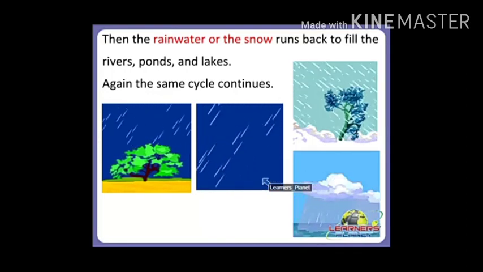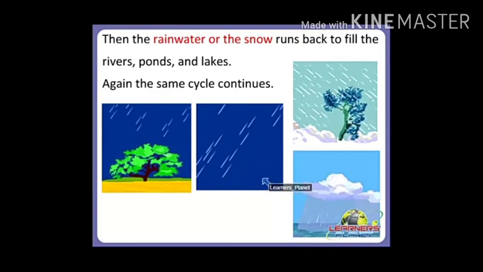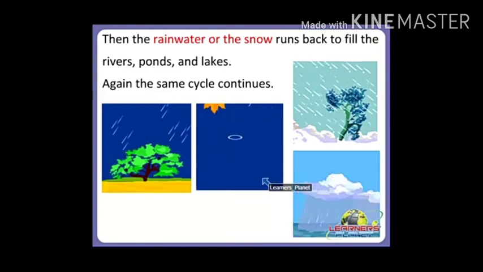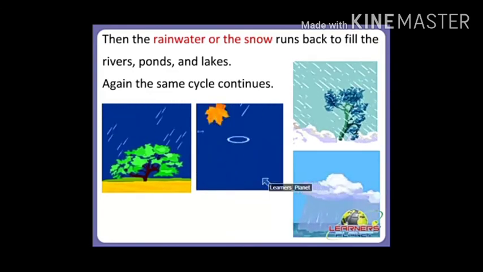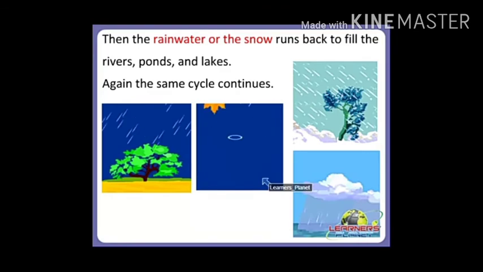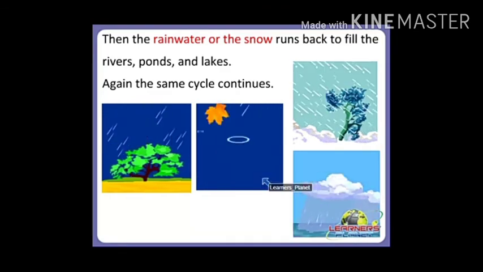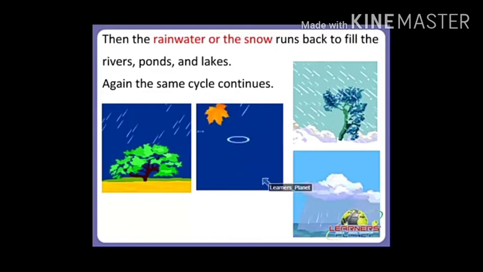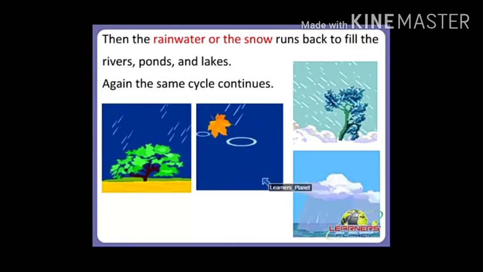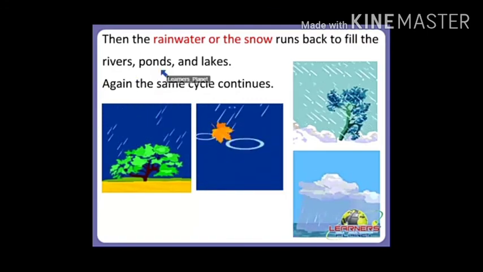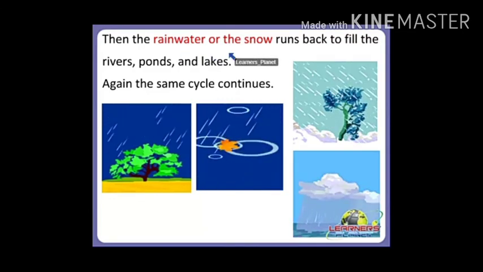And again, whenever a cloud is heavy, it falls down in the form of rain, and finally it fills the rivers and lakes, and again the water gets evaporated.